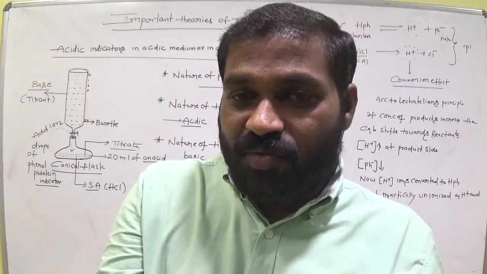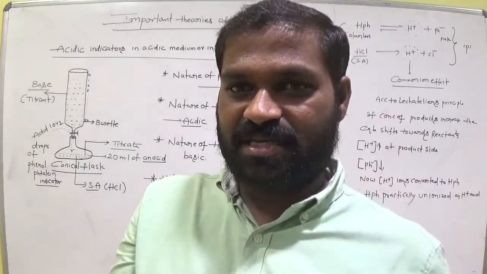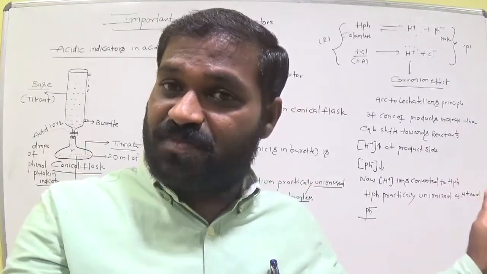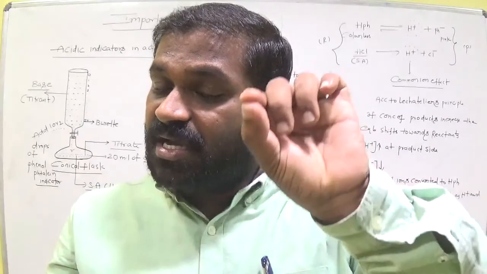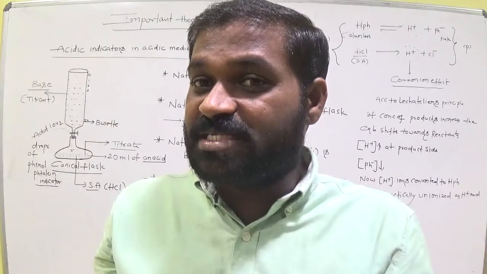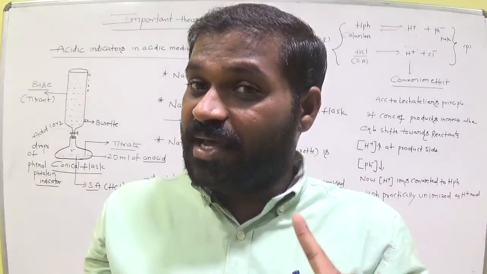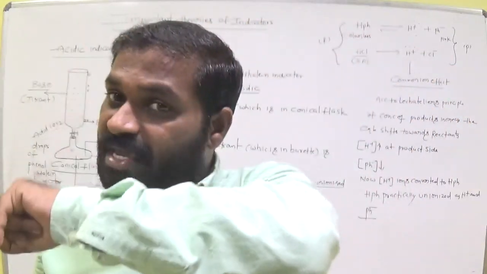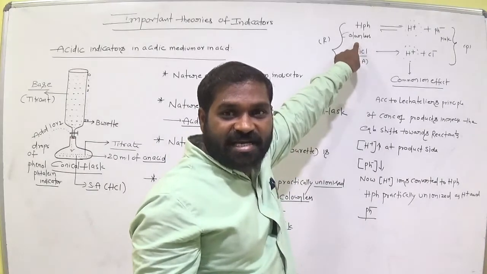Okay. So what is the color of HPH originally? Colorless, am I right? If it is ionized as H plus and pH minus, due to the pH minus ion, it has pink color in the solution. But here the possibility is less, am I right? Why? Due to the common ion effect, H plus and pH minus are again converted to HPH. What is the color of HPH here? Is it clearly colorless or not?